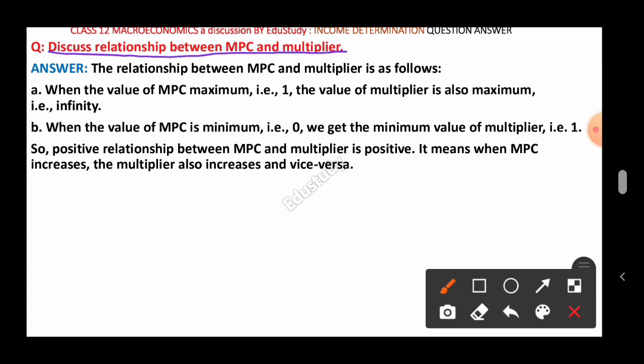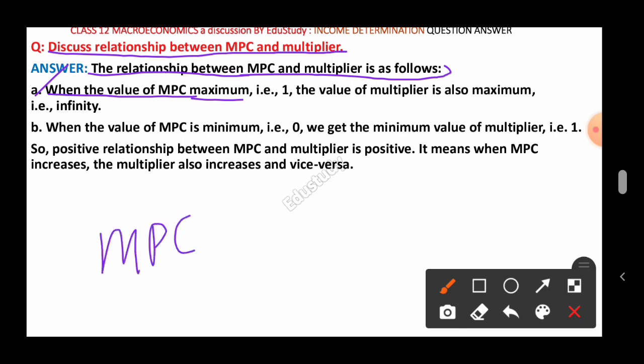What is MPC? You already got it. MPC means marginal propensity to consume, and now you have to describe the relationship between MPC and multiplier. So the relationship between MPC and multiplier is as follows. Before going to this point, you have to remember that the value of MPC will be between 0 and 1.